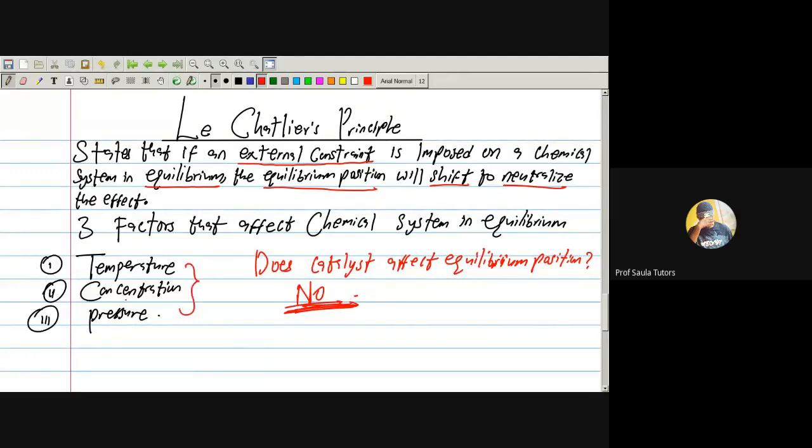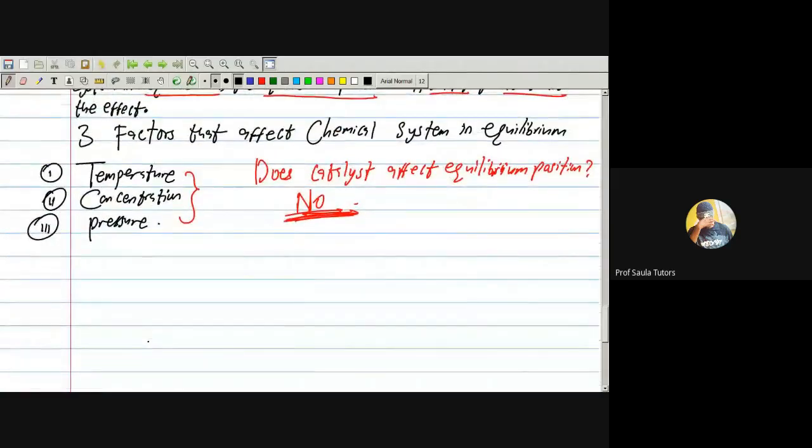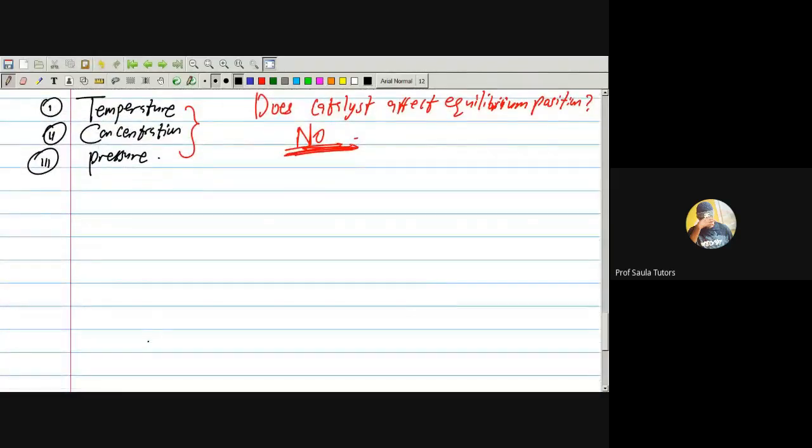The only three factors that affect are temperature, concentration, and pressure. Now, what JAMB will test is how temperature affects, how concentration affects, and how pressure affects. Pay maximum attention, please. I want to teach you in a way that you will understand without cramming anything. Now, let's go.